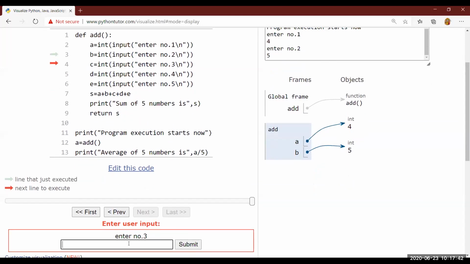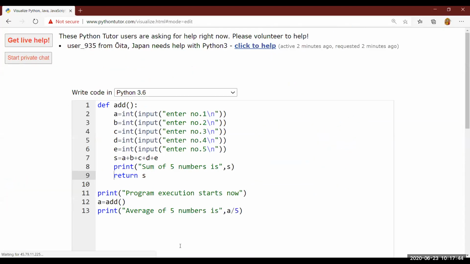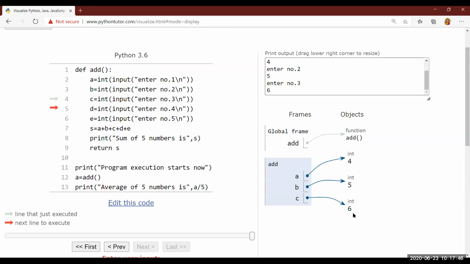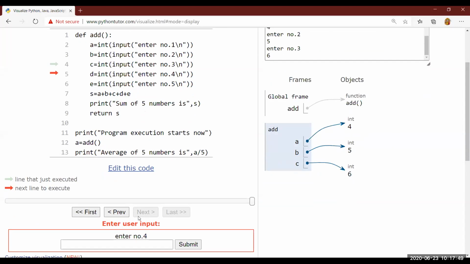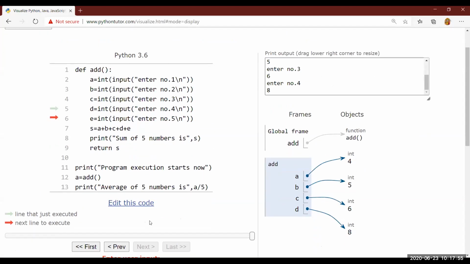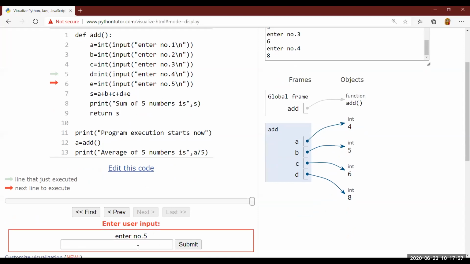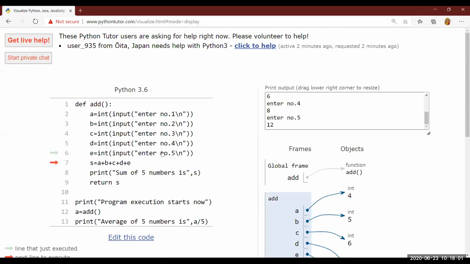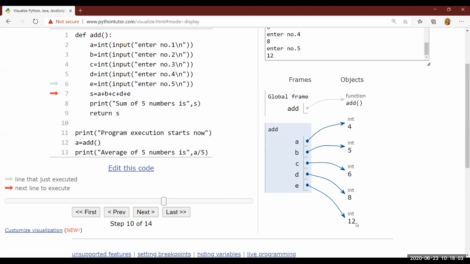You have to enter the next value. Suppose 6. C gets created. Value 6 is stored now. Now, suppose 8. D gets created and value 8 is stored now. Now, suppose I'm writing 12. This line gets executed. E gets created. Value 12 is stored now.